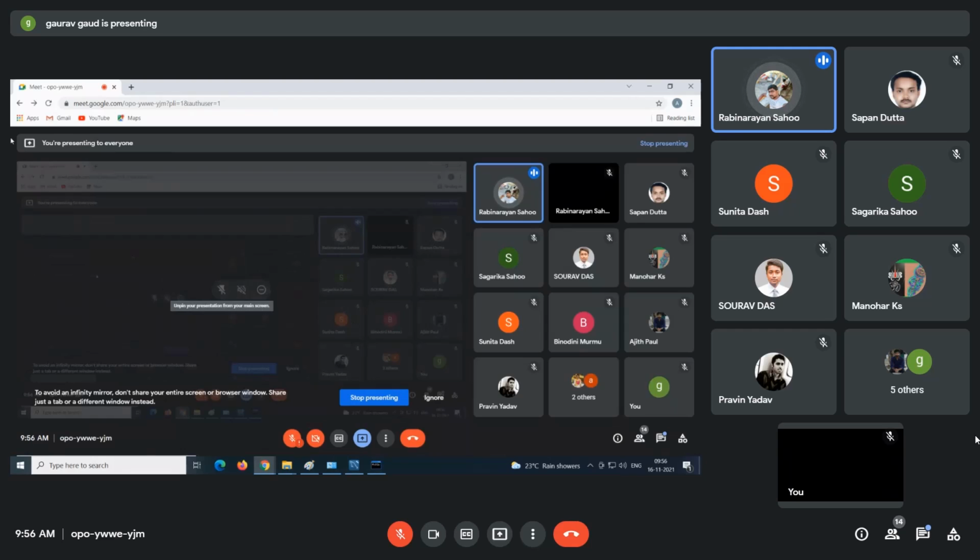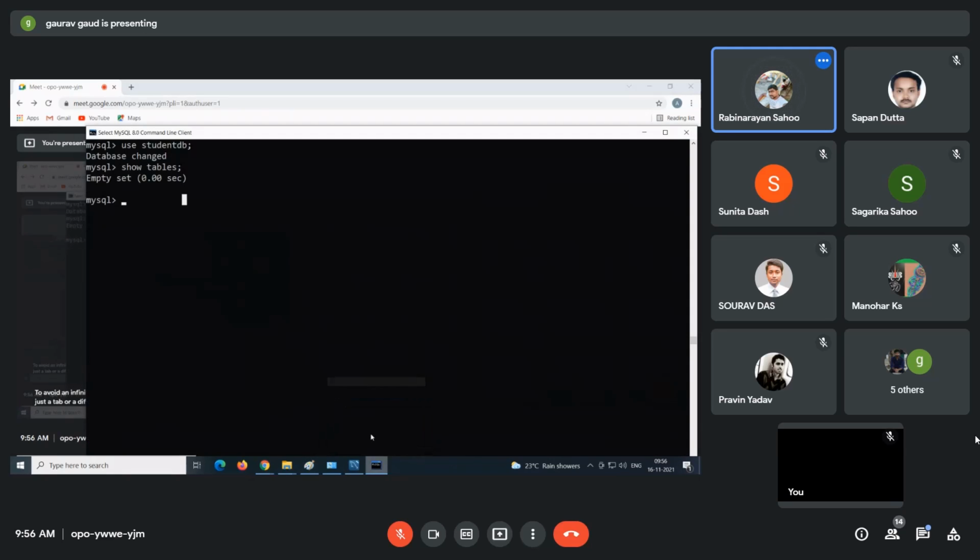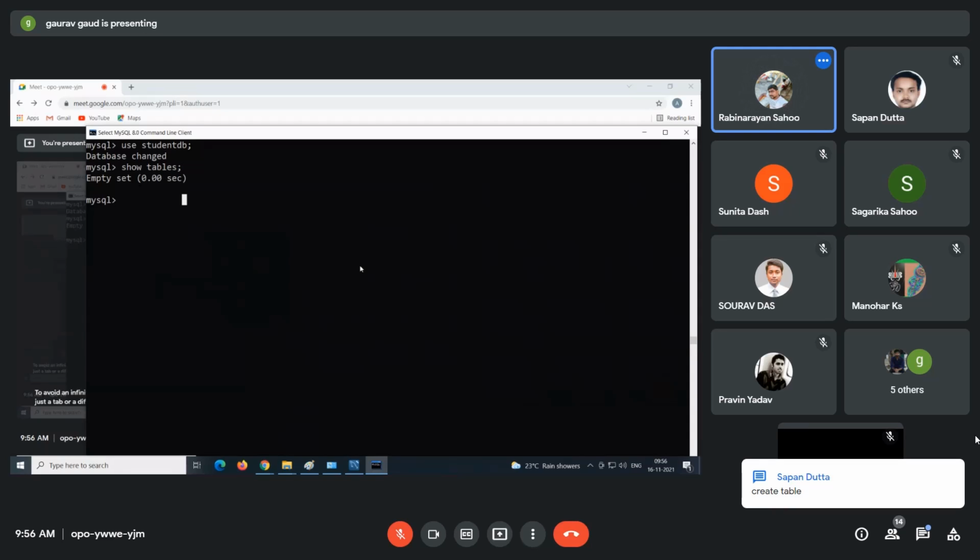What is the query to create a table? How to create a table?